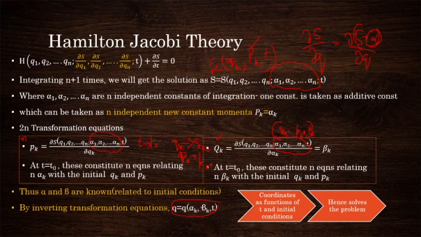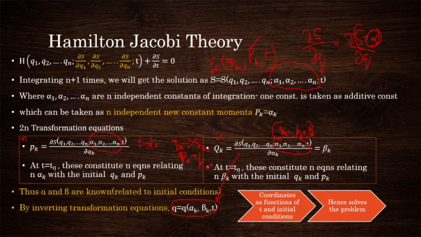So then, on representing q as a function of alpha and beta, the first equation you are choosing is this equation.